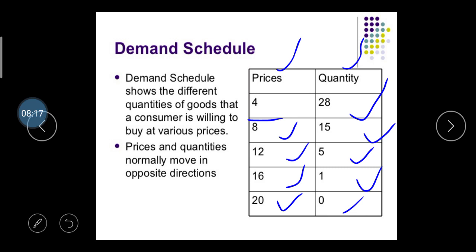So you can simply see that if the price gets higher, your quantity decreases, right? So this is considered the demand schedule. The demand schedule shows the different quantities of goods that consumers are willing to buy at various prices. Prices and quantities normally move in opposite directions. You see that prices increase and quantities decrease, right?